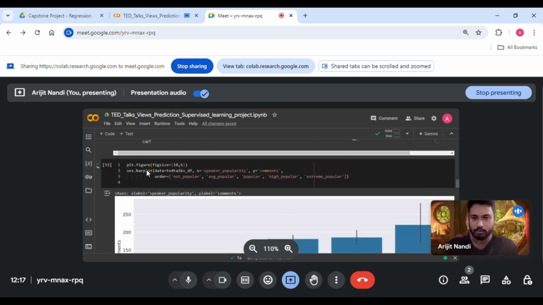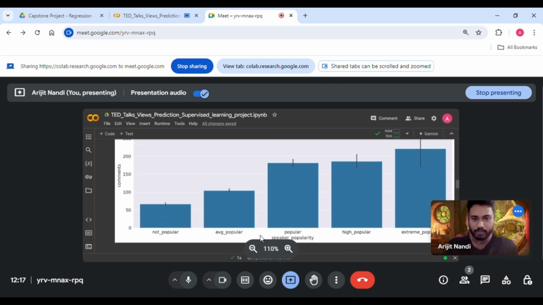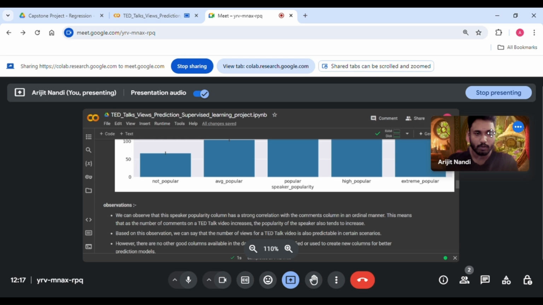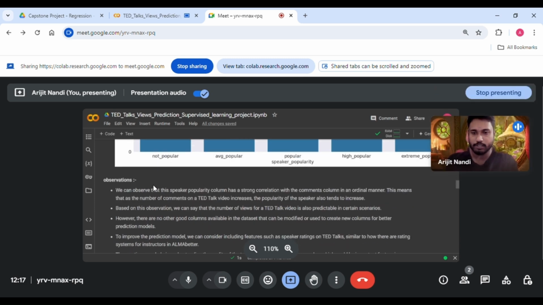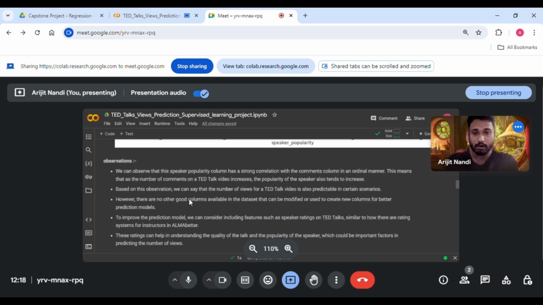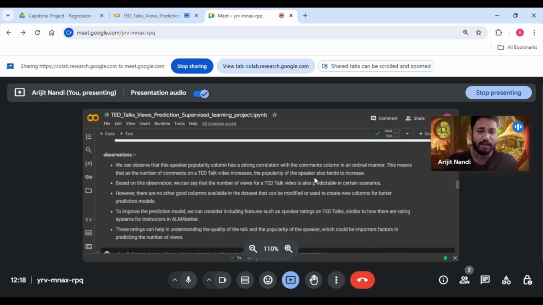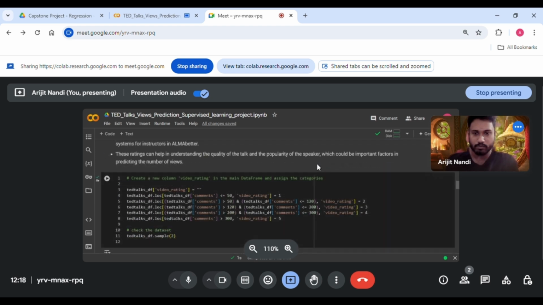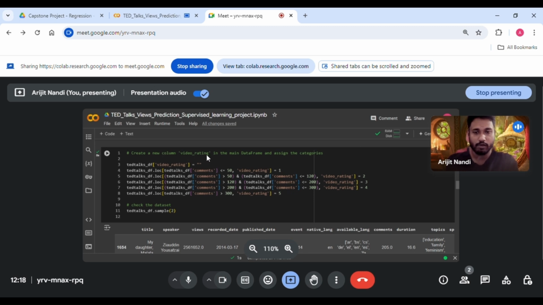Okay, let's go. You can see the speaker popularity by comments. Not popular, this many. Average popular, this many. Popular, this many, and so on. The observation which we have got: we can observe that this speaker popularity column has a strong correlation with the comments column in an ordinal manner. This means that as the number of comments on a TED Talk video increases, the popularity of the speaker also tends to increase. So now creating a new column, video rating.